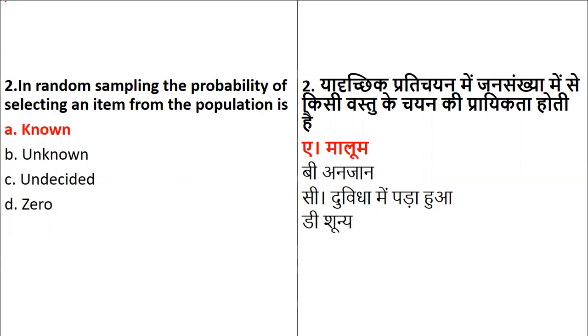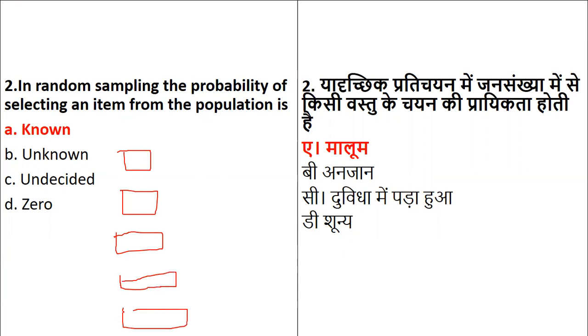In case you are not understanding, let us take an example. These are your random samples. Let's give them numbers. Random sampling comes under probability. So this is 1, 2, 3, 4 and 5. These are the 5 random samples. Now out of these random samples, obviously the probability of any one being picked up is 100%.